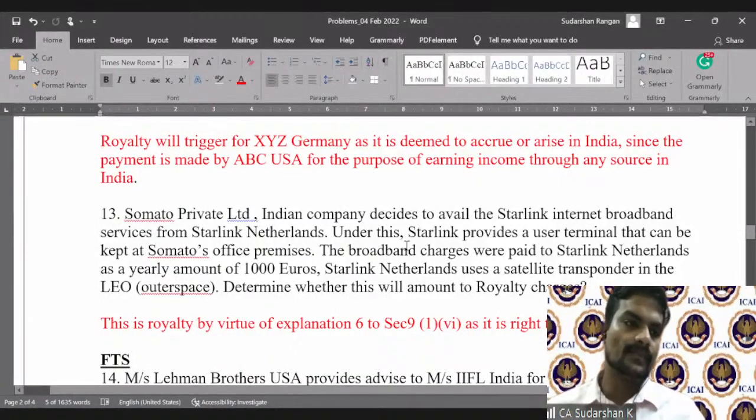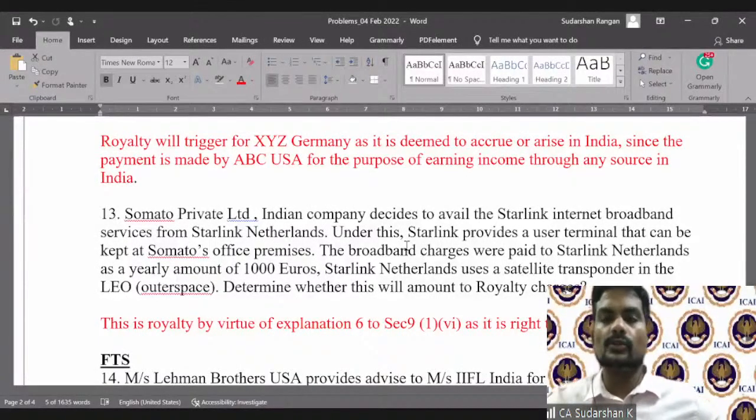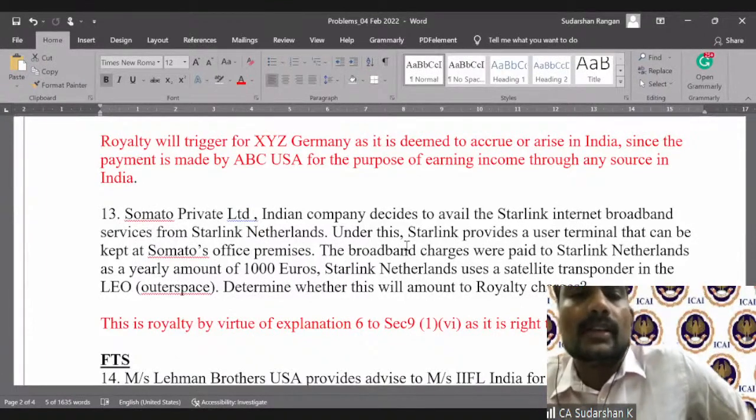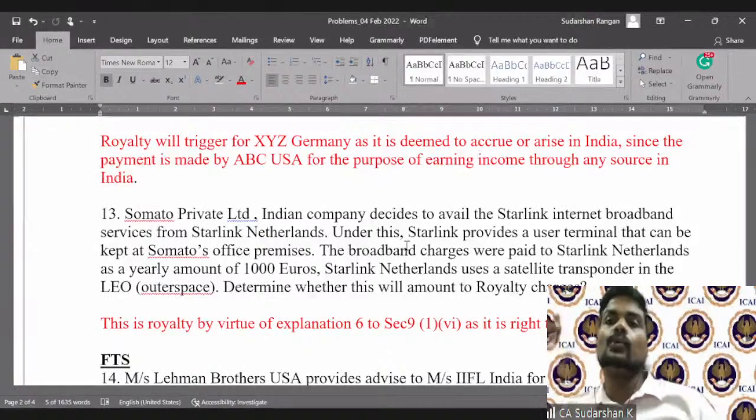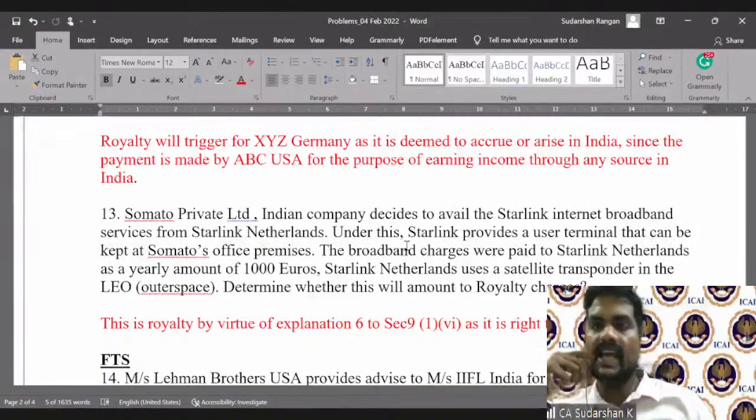But yes, on a superficial level, it is nothing but services. So that is why I say going forward, it is going to be very interesting as to differentiating between a royalty and a service. I'll tell you why it is very challenging. Today, there is this fashion to use the word software as a service, SaaS.